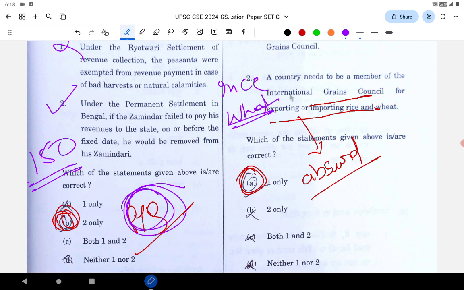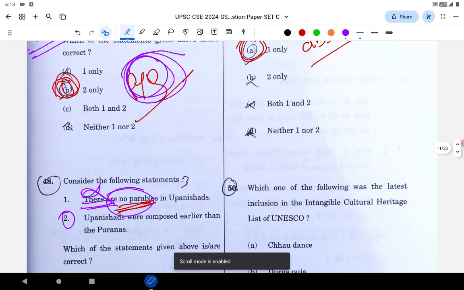And none of these international organizations or treaties can impose such hard measures. If it is a nuclear material, if it is something related to atomic energy, these things can be made, but not related to rice and wheat. This is an absurd statement which doesn't hold the test of logic. That is wrong. Statement 1 is correct. India is a member of the Grain Council.